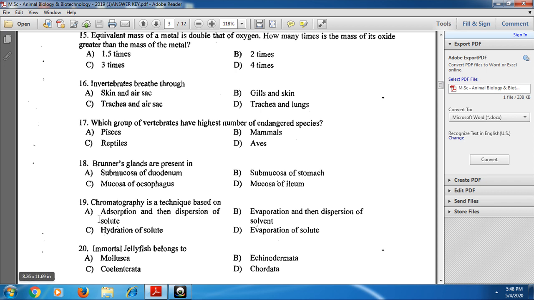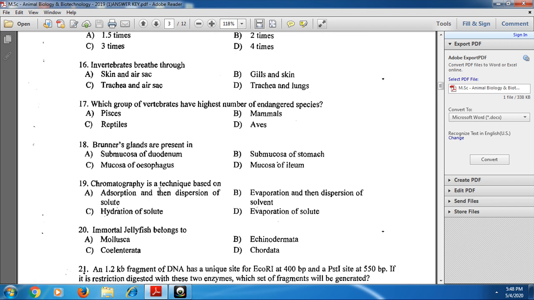And next, for the 19th one: chromatography is a technique based on. What is chromatography? Tell me the basis. For the 19th one, option A is the answer. It is the absorption and then dispersion of solute.